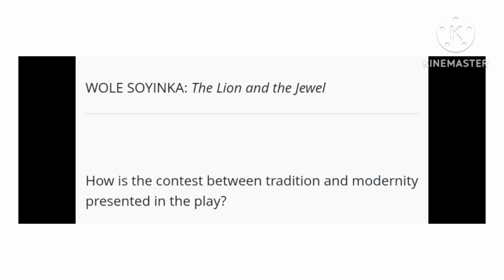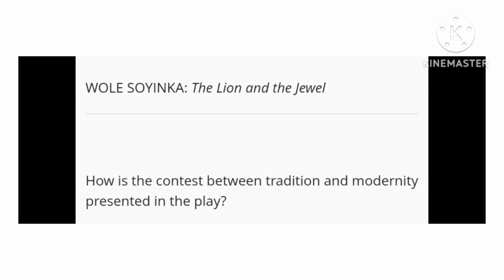Baroka represents tradition, while Lakunle represents modernity. In the work, Sidi seems to be neutral, looking for the one that will favor her. One of the major themes of the play, The Lion and the Jewel, is conflict between tradition and modernity. The title of the play portrays this. While a lion stands for devourer and destroyer, a jewel is a precious thing that must be preserved. Pitching the lion against the jewel is therefore a conflict of sorts.